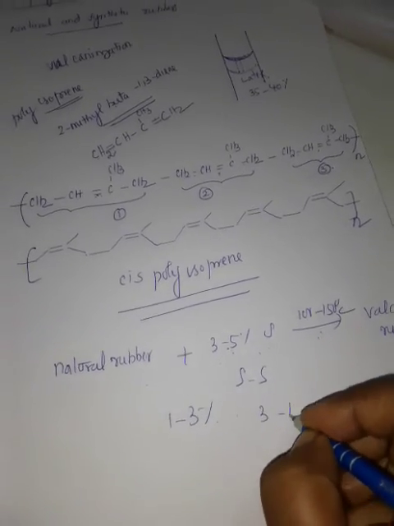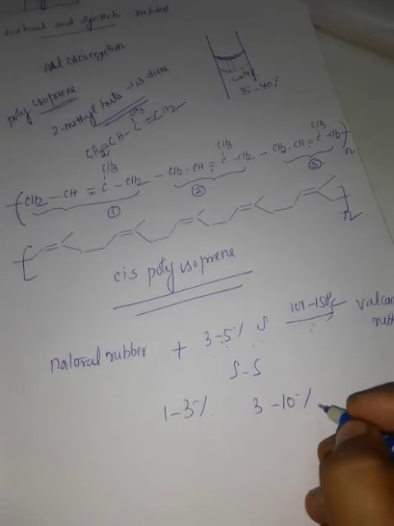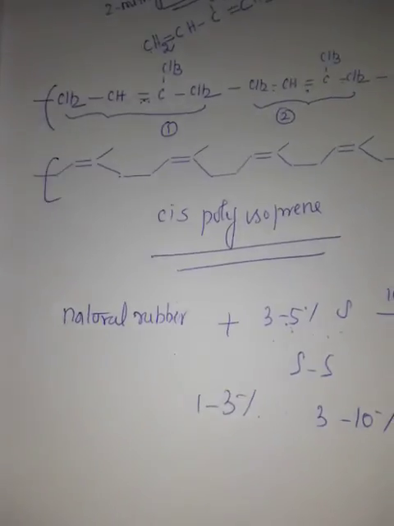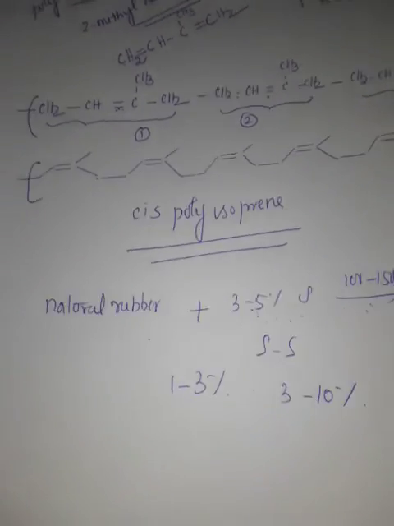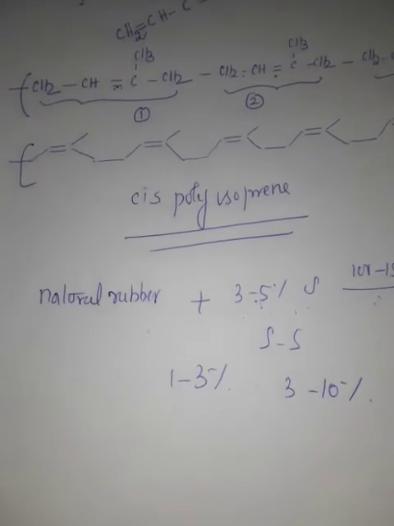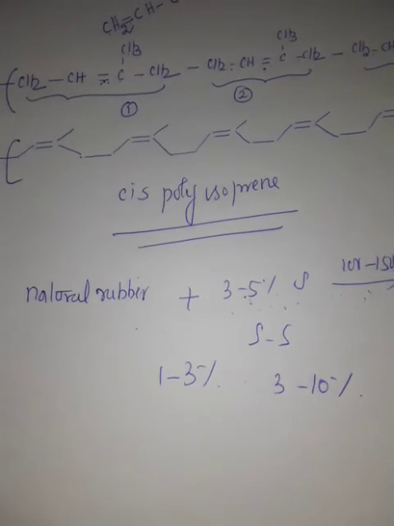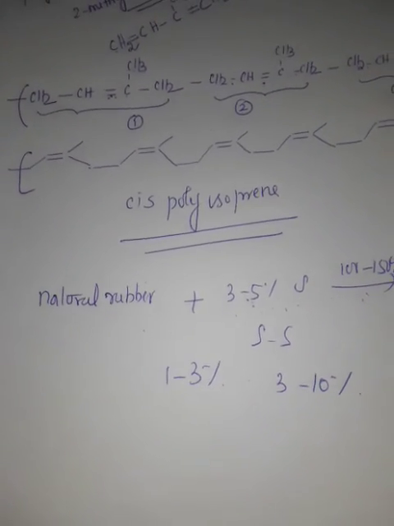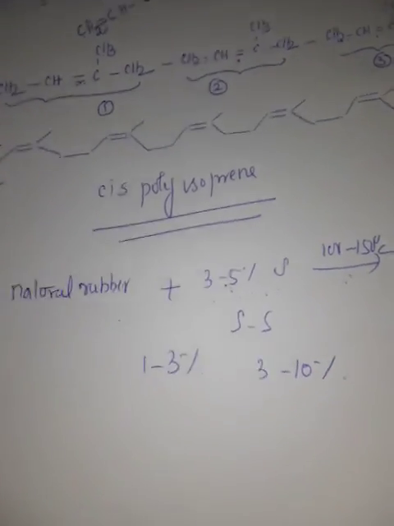When 3 to 10% sulfur is used, the rubber is somewhat harder but flexible. Vulcanized rubber has good stability, tensile strength, elasticity, hardness, abrasion resistance and resistance to solvent action. This is called vulcanization.